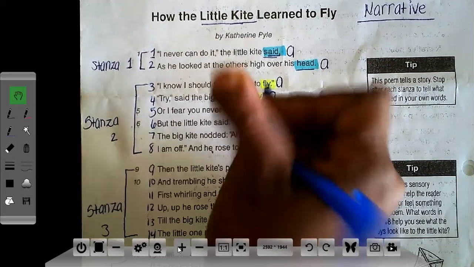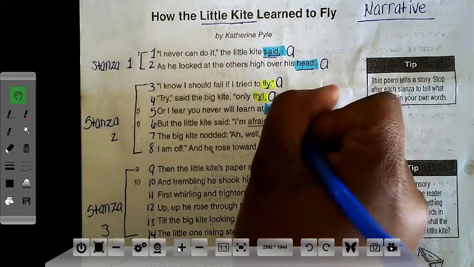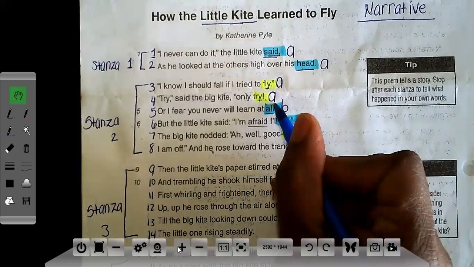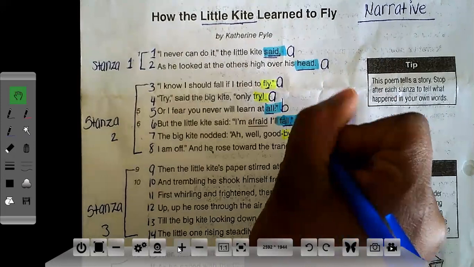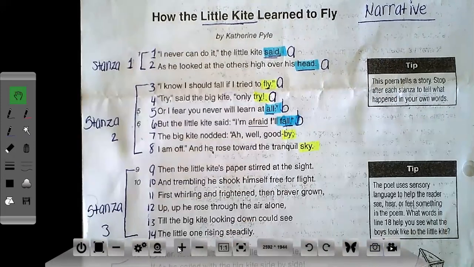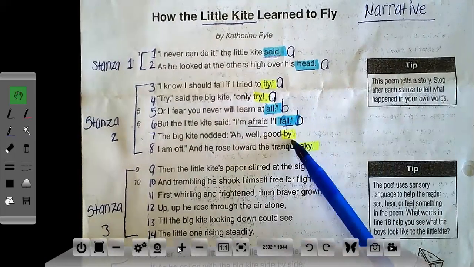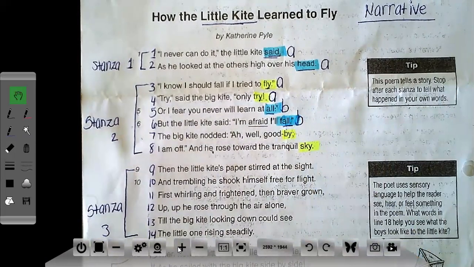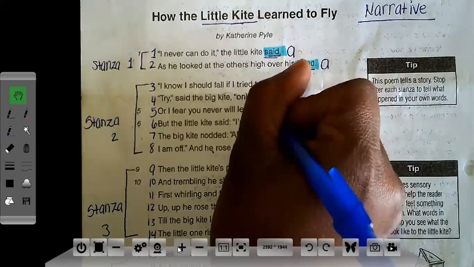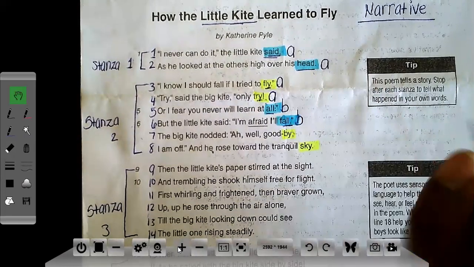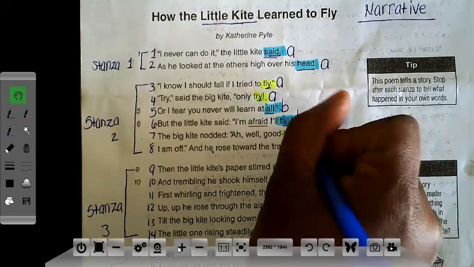So now I have A, this becomes B. Does fall rhyme with all? Yes. So if they have the same color, I'm going to give them the same letter because that means that they rhyme. Now we go to fly, try, by, sky. Do all 4 of those words rhyme? Yes, they do. They all have the Y sound. So all of those will get the letter A.